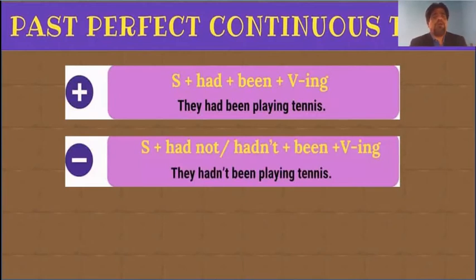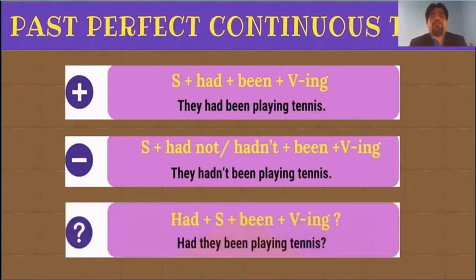Now, the third one: how to write an interrogative sentence. Again, we must bring the had in front of the subject. As I already said, drag the horse, or tie the horse, in front of the cart. So we get the question: had they been playing tennis? And if you write a negative interrogative sentence, it could be: hadn't they been playing tennis? Had must be brought to the front part of the sentence, and then comes the subject, then been plus the ing verb form.